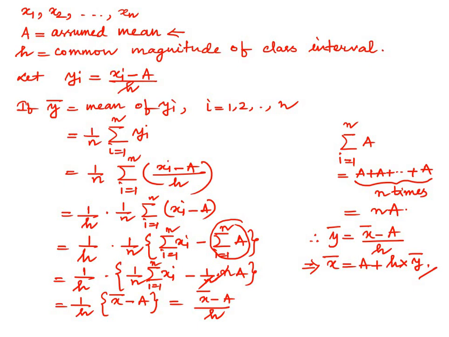So x bar and y bar are related in this way. Instead of finding the mean of x1, x2, ..., xn directly, if we find the mean y bar, we can find x bar using this step deviation method, and it will be much more convenient when the values of xi or the values of f are very large. This method is called the step deviation method.